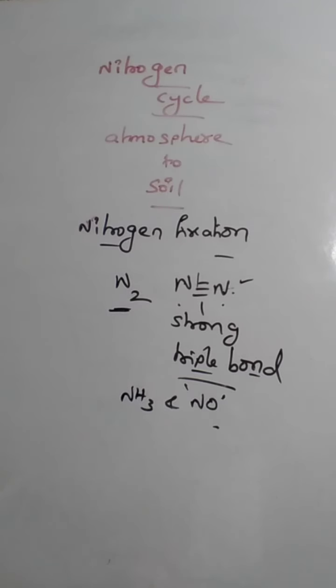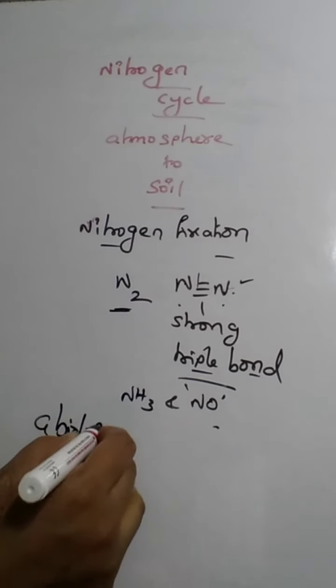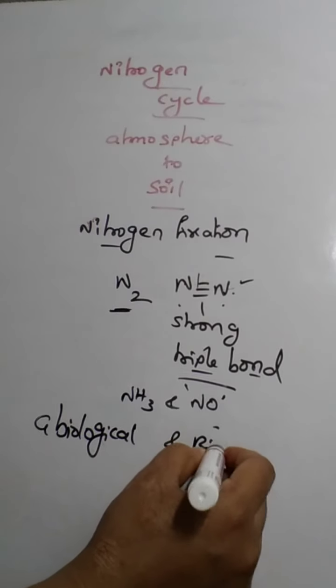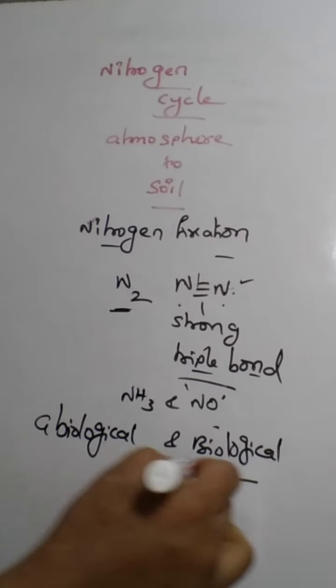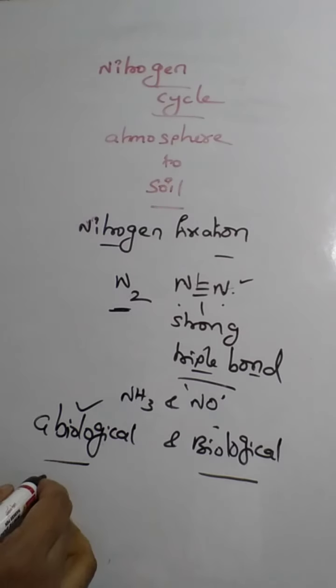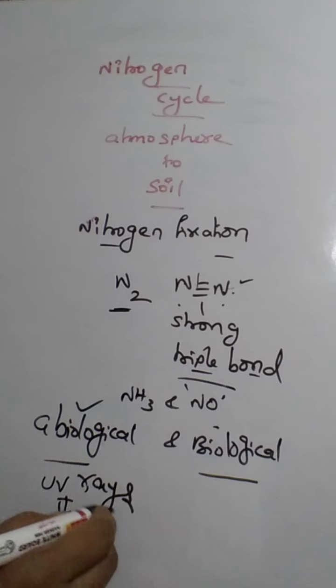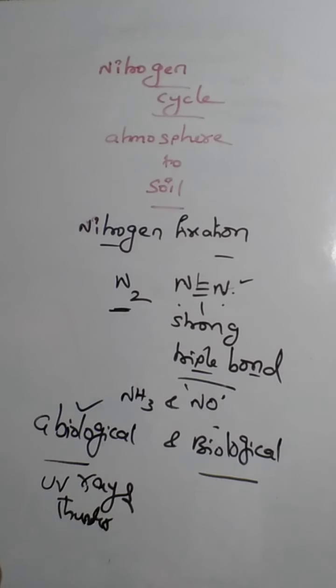Okay, so nitrogen fixation is actually of two types, abiological and biological nitrogen fixation. Abiological means the physical or chemical things which help to fix the nitrogen, we call them the abiological ones, non-living things. What are the non-living things which help in nitrogen fixation? They are the UV rays, that is the radiations, or thunderstorms, or lightning, or also pollution.